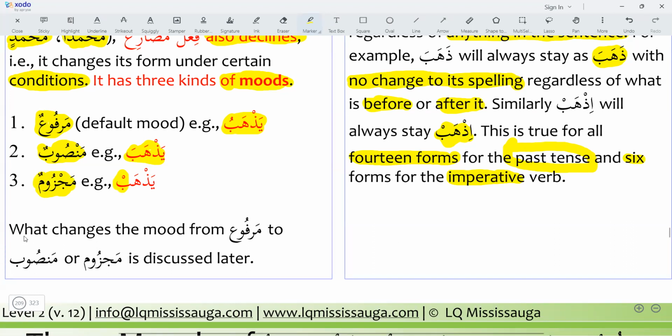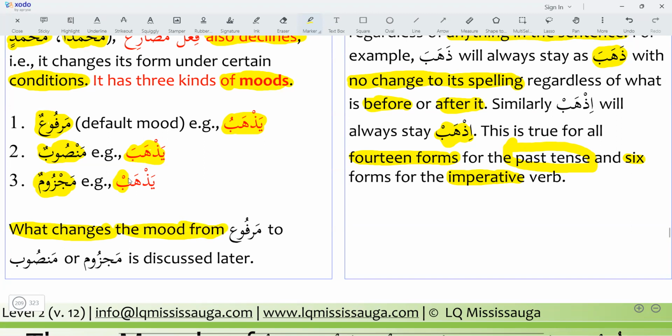What changes the mood from marfu to mansub or majzoom is discussed later. So what changes the moods we will learn tomorrow, inshallah.